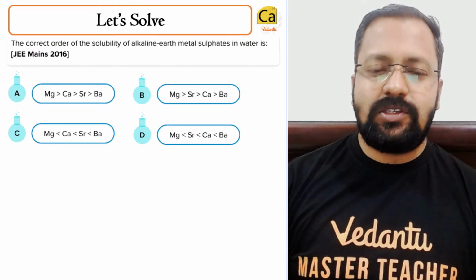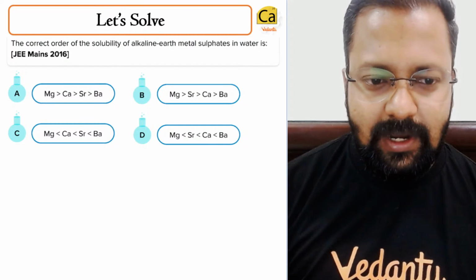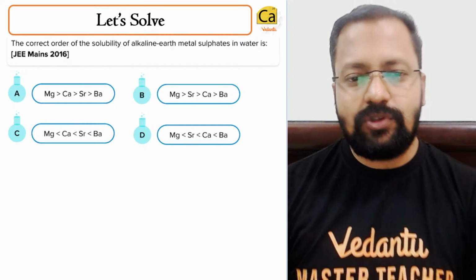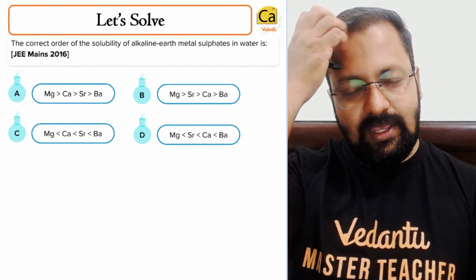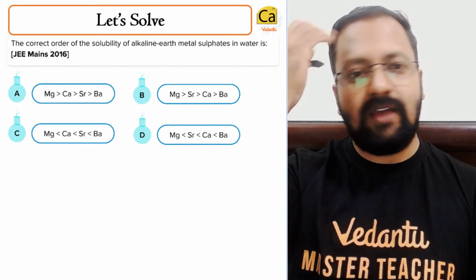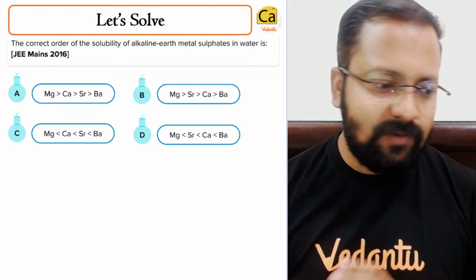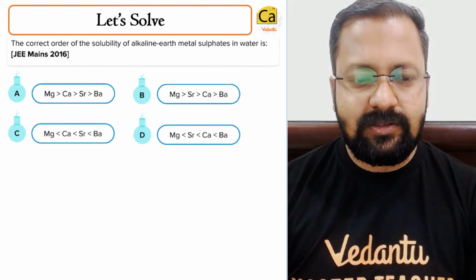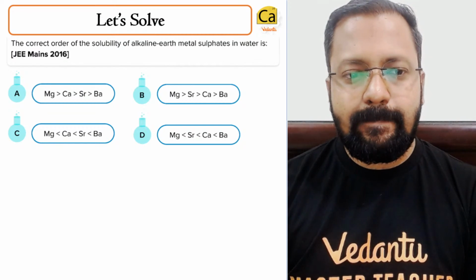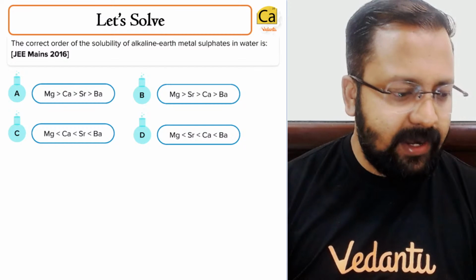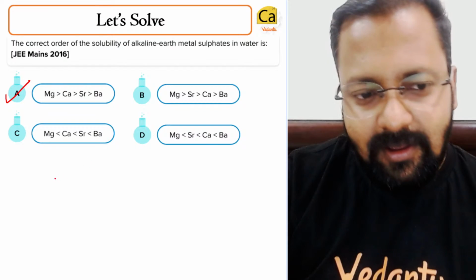So, which is the most soluble one? Which is the least soluble one? What do you think is the most appropriate answer? There is only one correct answer over here. It's pretty easy, a very simple question. We have already discussed this. Which is the most soluble sulfate and which is the least soluble sulfate? The right answer is A.